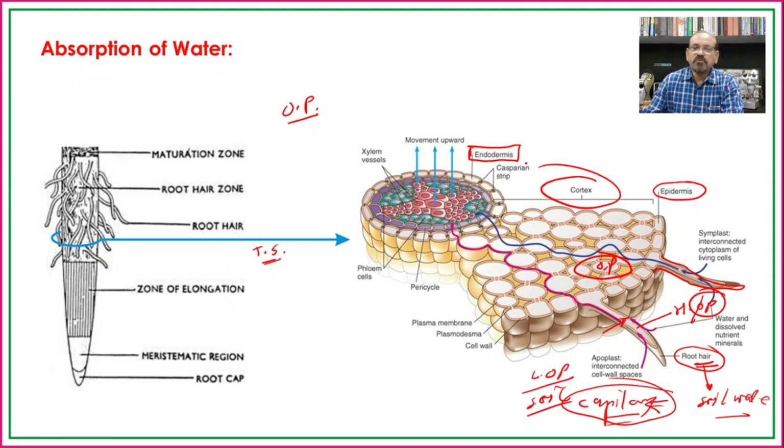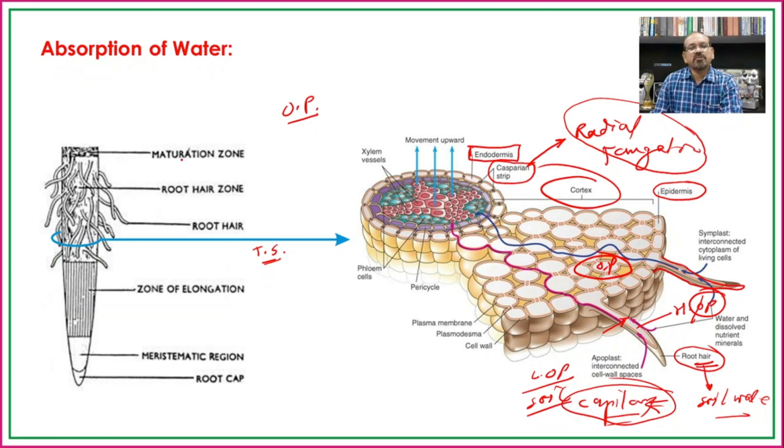Now this endodermis cell is provided with certain Casparian strips on its radial as well as tangential walls, and hence the Casparian strips do not allow the water to pass through. But there are certain cells present opposite to the xylem, known as the passage cells.